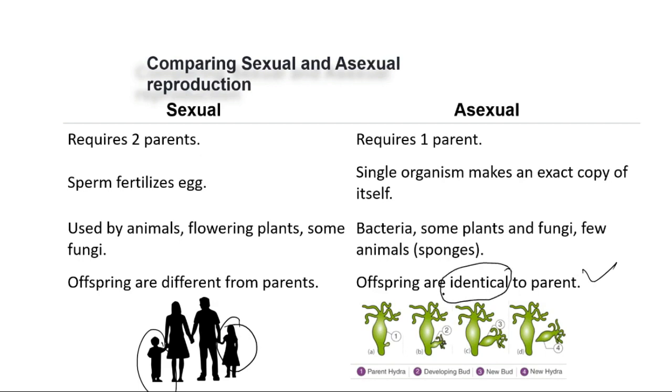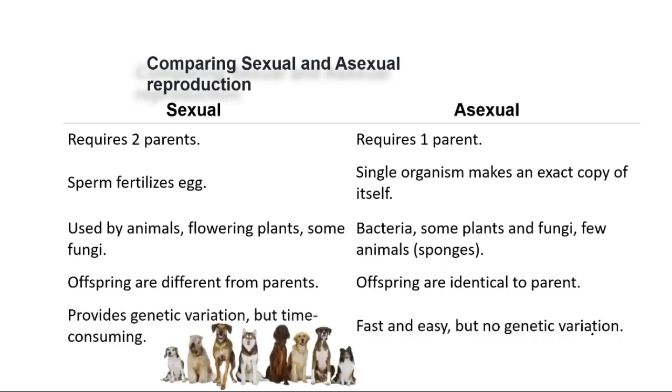Try to understand the meaning of similar and identical. Identical is exact, a Xerox copy. Because of this, no genetic variation is possible, whereas in sexual reproduction we will find more genetic variation, more types of dogs. You see, one species and different, genetically different types of dogs.